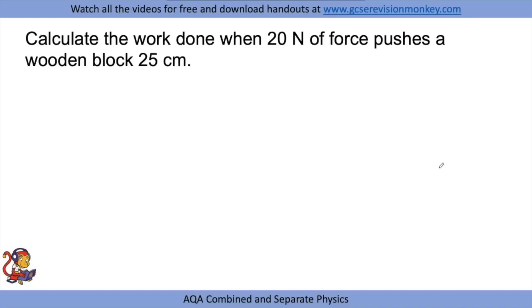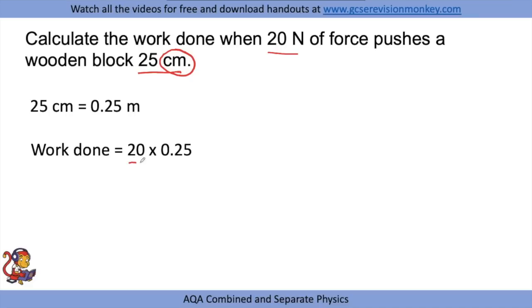So an example using the calculation: calculate the work done when 20 newtons of force pushes a wooden block 25 centimetres. So the first thing we need to do is sort out these units, because we said distance needs to be in metres. So convert this to metres first of all. 25 centimetres is equal to 0.25 metres. And then put our numbers in the calculation. Work done equals the force multiplied by the distance, which would equal 5 joules. Or, like we said, in the exam you might see it as 5 Newton meters.